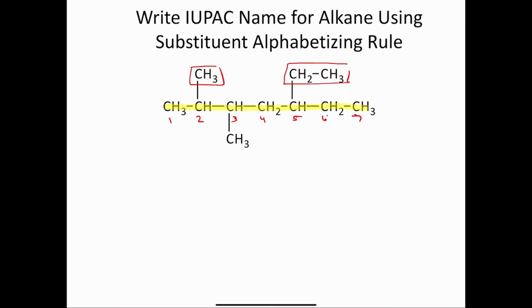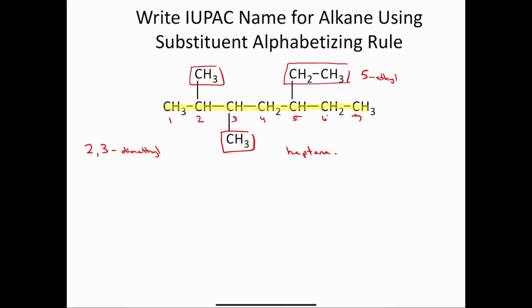So the base or the parent of this compound, since it has 7 carbons, the longest chain, must be a heptane. Well, let's identify the substituents. I have a methyl group at carbons 2 and carbon 3. And the way that I apply the previous rule is that this is a dimethyl, and I provide a number for each one of those methyl group locations. So I have 2,3-dimethyl. And then I also have a 5-ethyl.